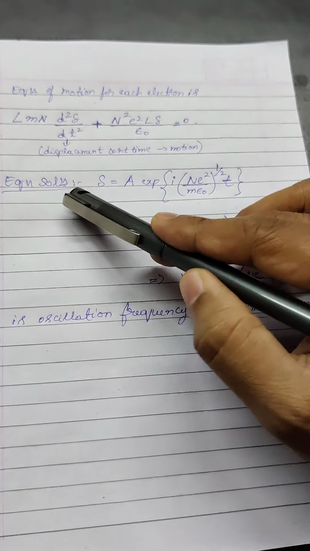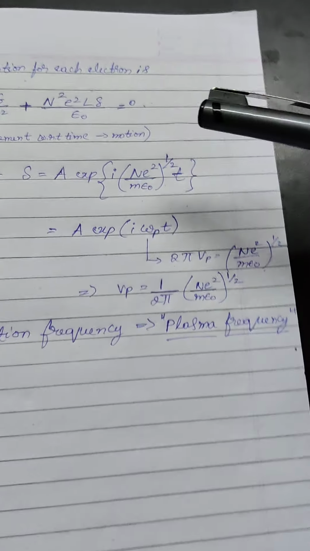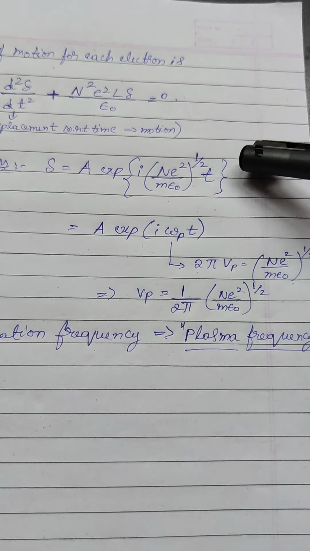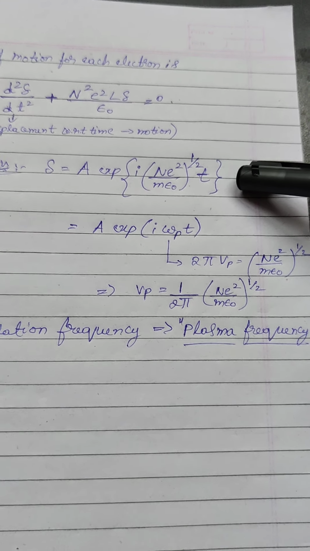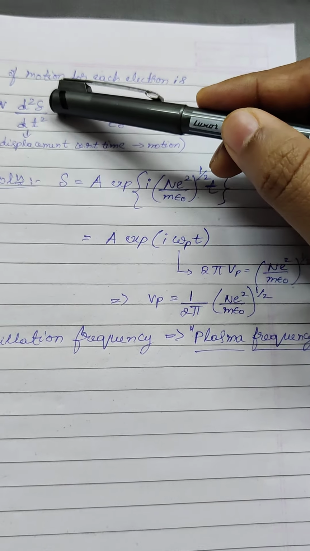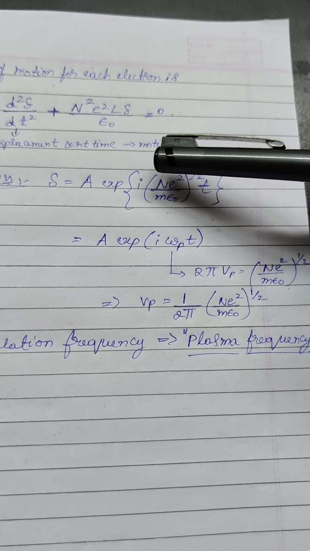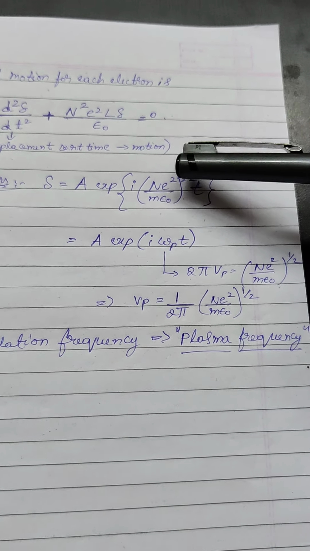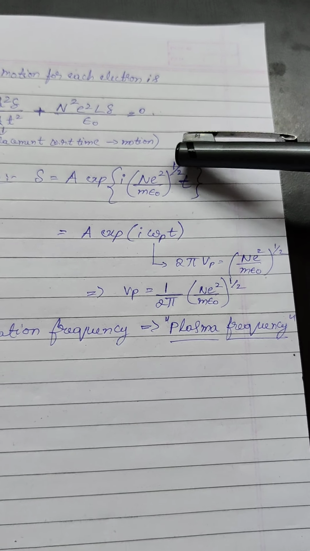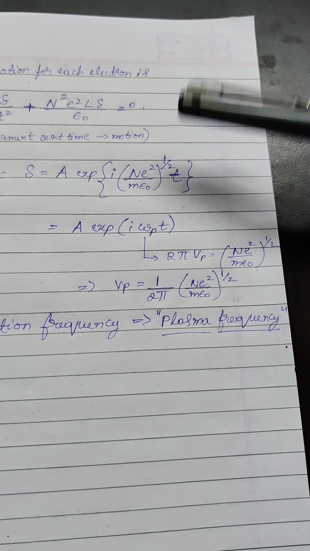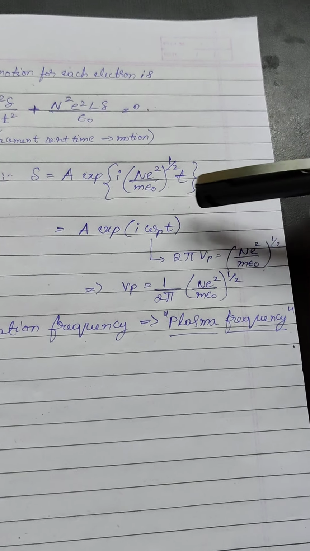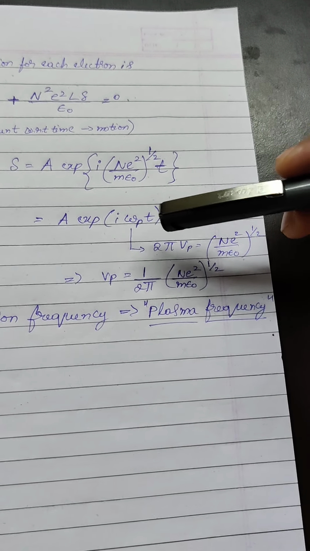The solution to this equation is a bit tricky; we have to write and practice and remember this, because we are not solving this equation. Obviously we have to remember this. So the solution comes in terms of delta. Delta is equal to A into exponential of i into (N square e square by m epsilon naught) whole power 1 by 2, that is the square root of this, into t, because the denominator has dt square, so t is the factor here.